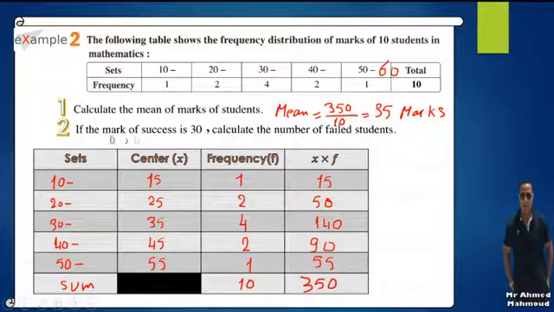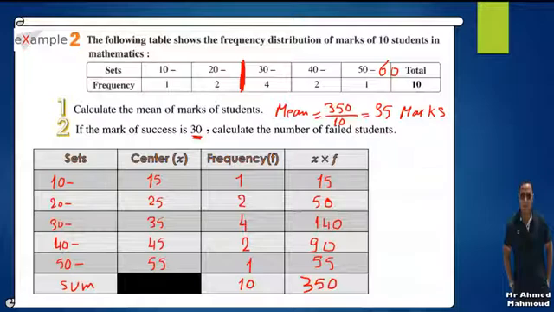If the mark of success is 30, calculate the number of failed students. Now, using the table, we have here the numbers of pupils who got 30 and more: 30, 40, 50 and more.